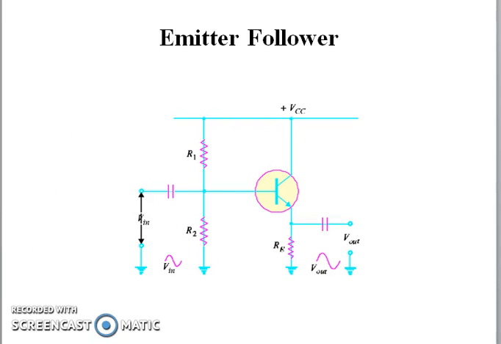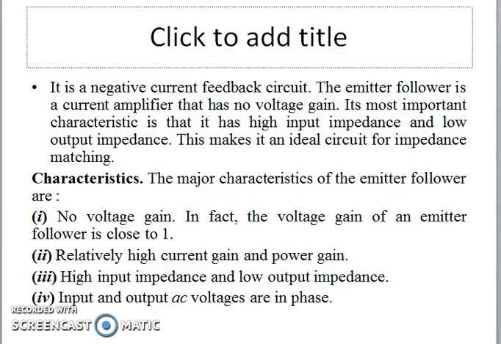This is the current amplifier. Important characteristics are high input impedance and low output impedance. So this property is useful for impedance matching.